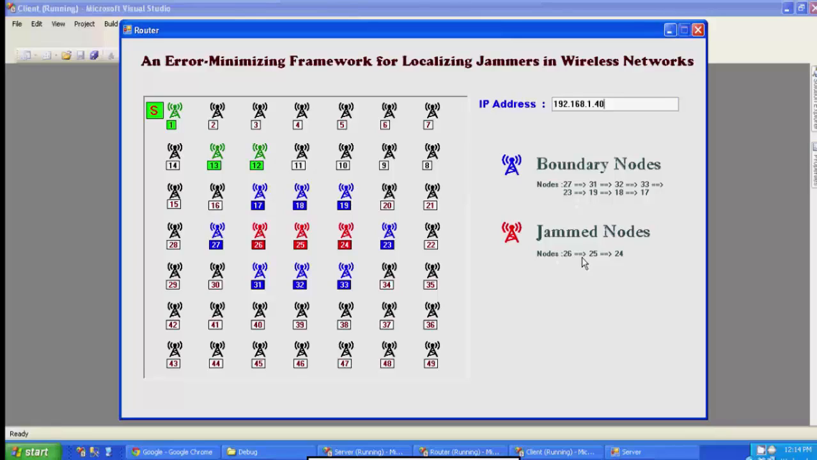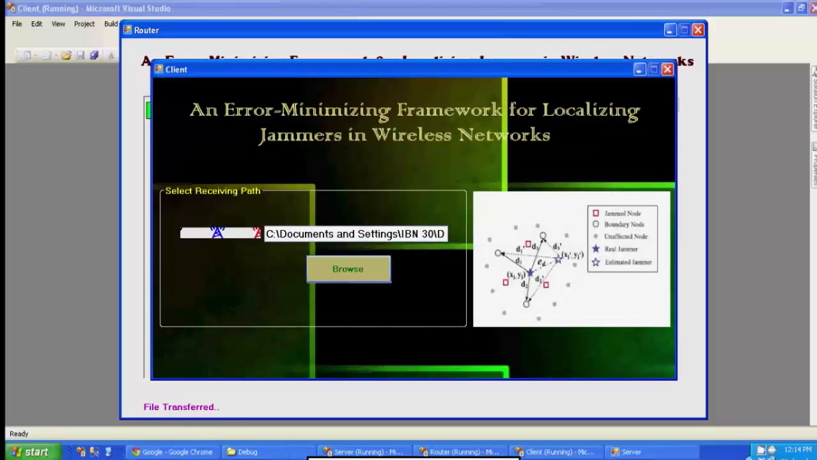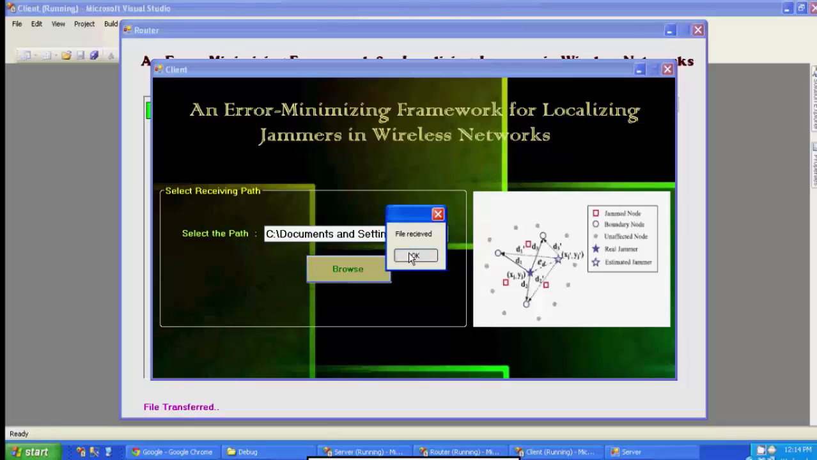So here the blue ones are the boundary nodes and the black ones are the unaffected nodes. The red are the jammers and the green are the routing path through which we are sending our file, and on the client side the file will be received. This is our project. Thank you.